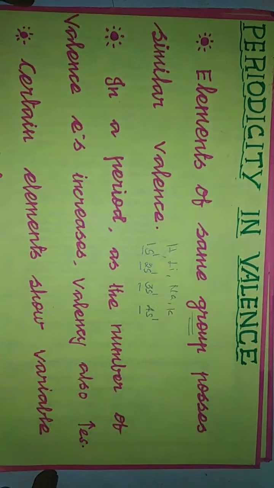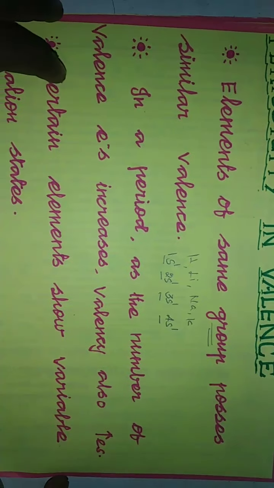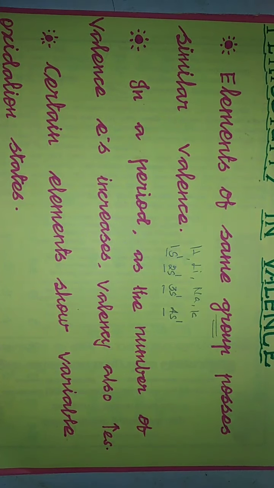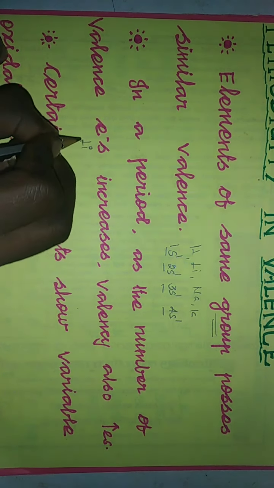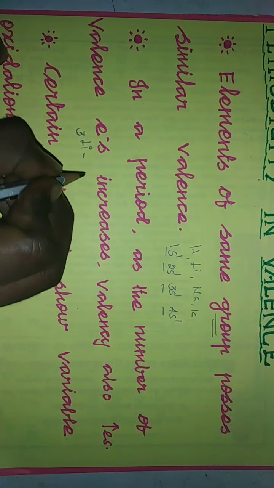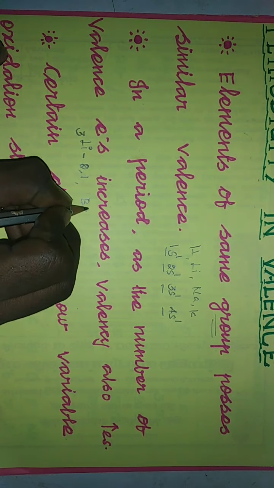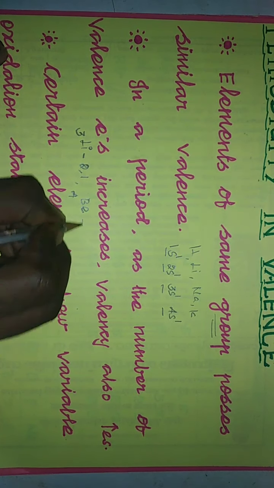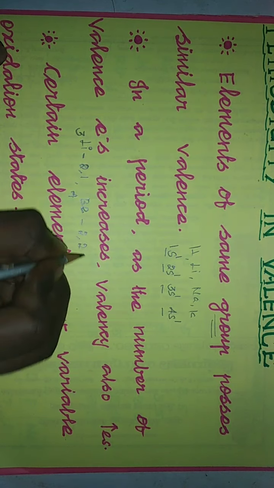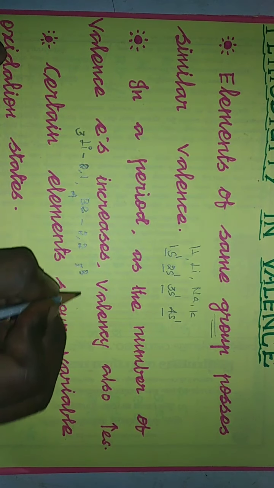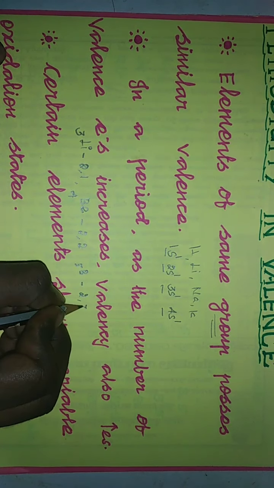Okay, but in the case of a period it is different. When we study a period of elements, lithium, beryllium, boron, carbon, the number of electrons increases across the period. Take lithium, atomic number 3, so the electronic configuration is 2,1. Beryllium's atomic number is 4, electronic configuration 2,2. Then boron, atomic number 5, electronic configuration 2,3.